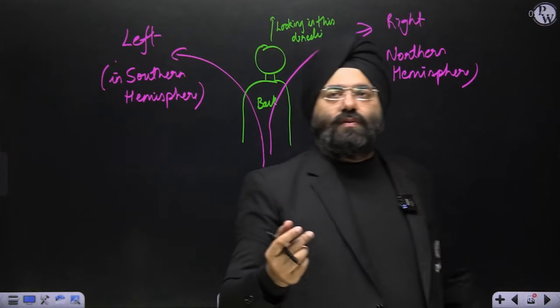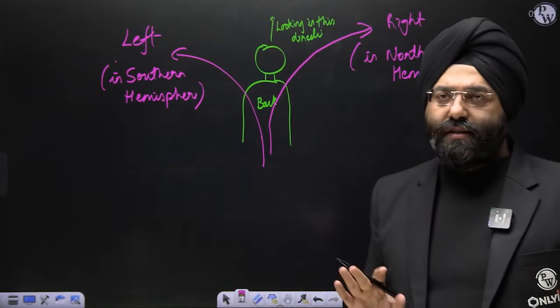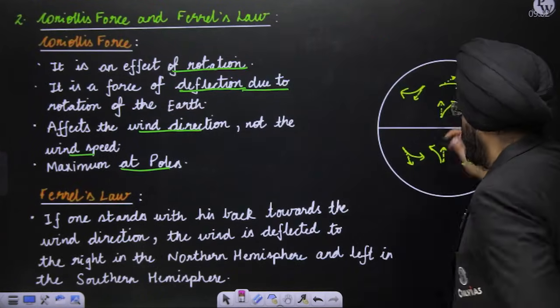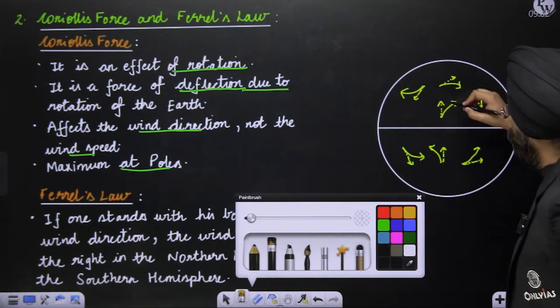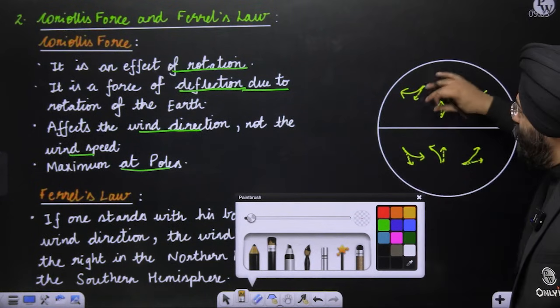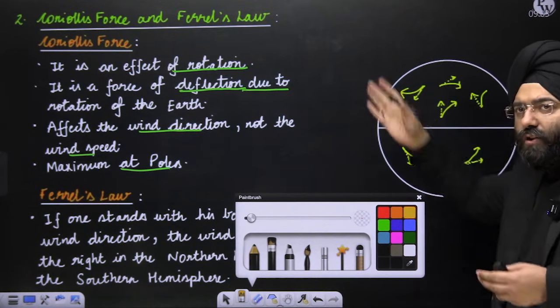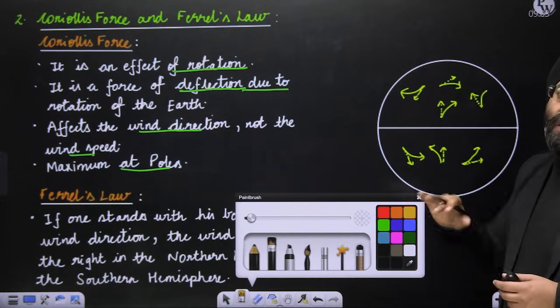In the southern hemisphere, right? Now you need to understand something in simple words. What does it say? Supposingly, in whichever direction you are moving, you have to deflect towards the right if you are in the northern hemisphere, towards the left in the southern hemisphere. Let's see here.